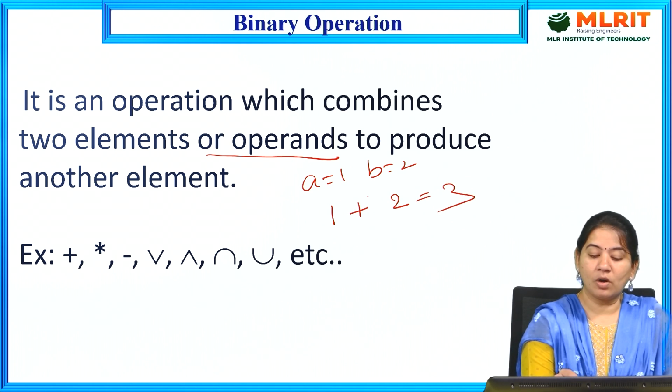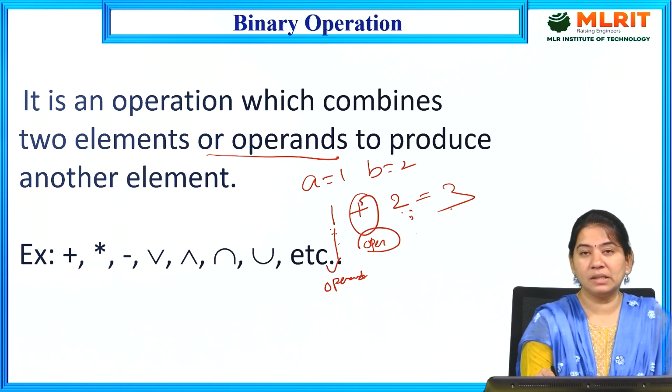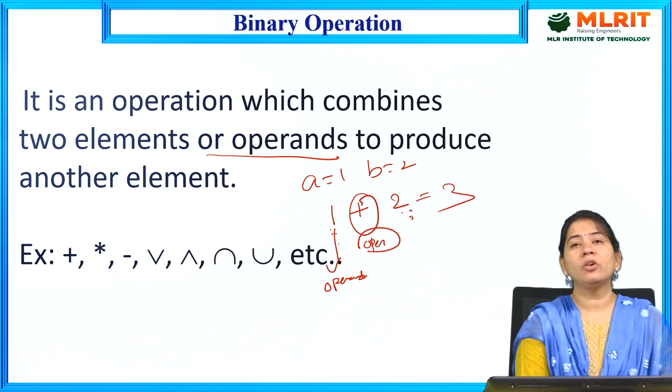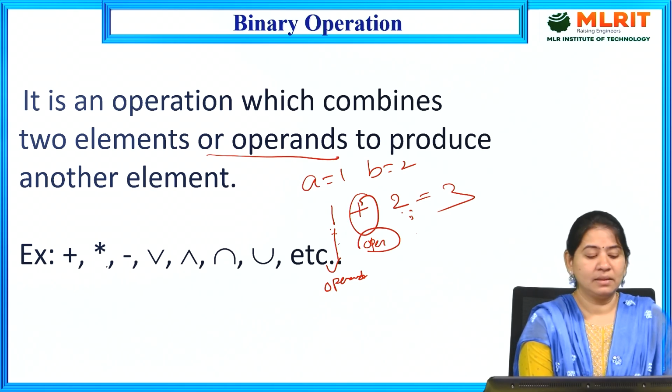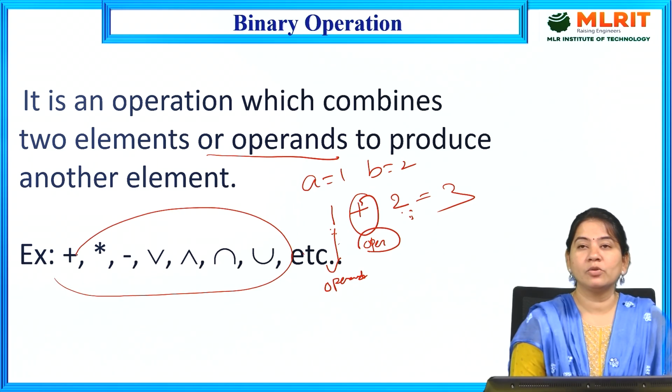It is an operator which joins two elements. These elements we can also call operands, and this is called an operator. The operator which combines two operands and produces another element is called a binary operation, or binary operator. The binary operators are plus, multiplication, minus (subtraction), or, and, intersection, union, etc. These are all the binary operators which combine two operands to produce another element.